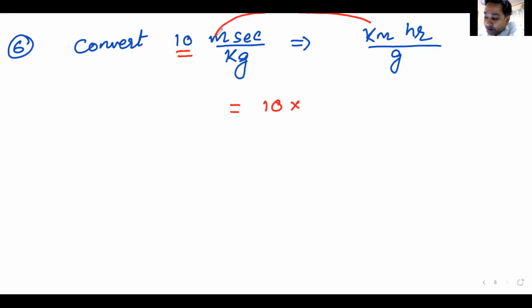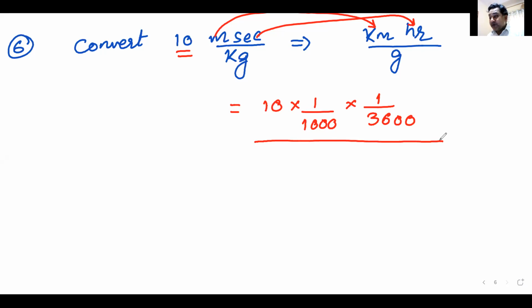So meter has to be converted into kilometers. So that must be multiplied by 1 by 1000. So I've converted meter into kilometers. Please also check my answers. I might be making a stupid mistake. Sometimes I make it knowingly so that you check it or not. Sometimes I make it unknowingly. Even I don't know I have made a mistake. Okay. Second has to be converted into hours. So it is multiplied by 1 by 3600.